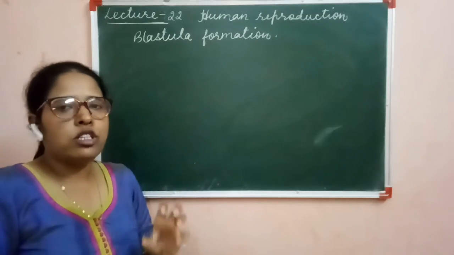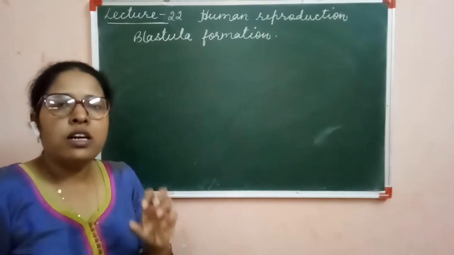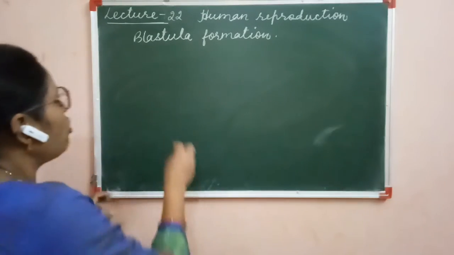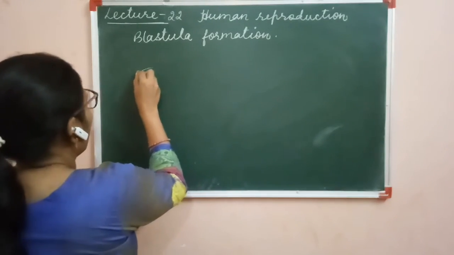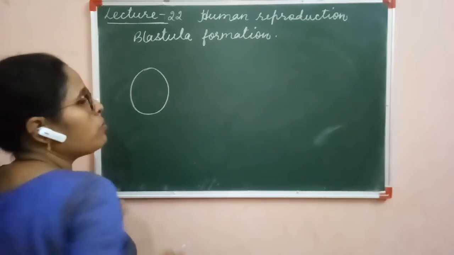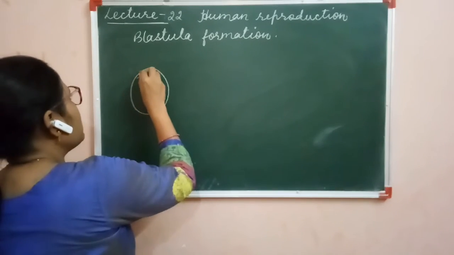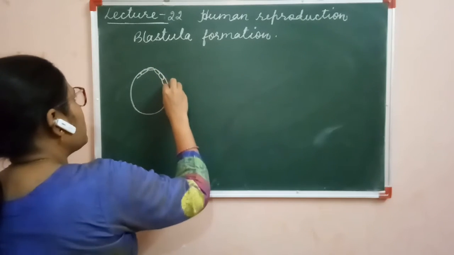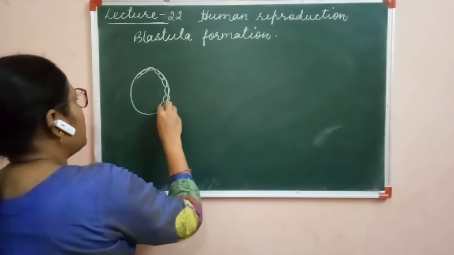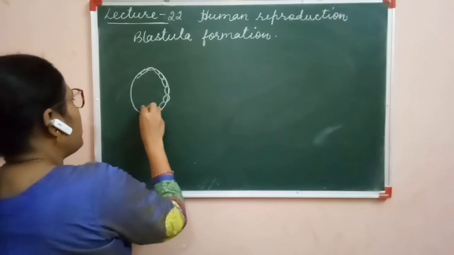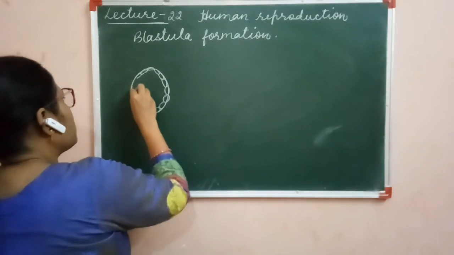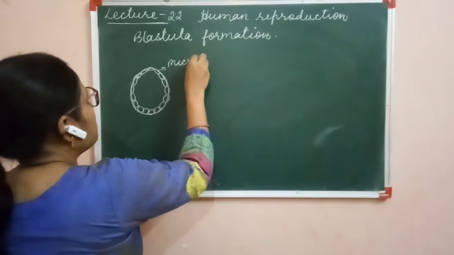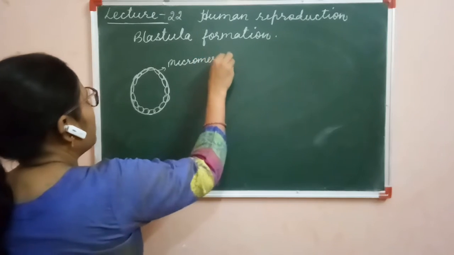It is also a 16 or 32 celled stage, but only the rearrangement is going to take place in the morula. This is the morula. The outer cells are smaller cells, and these are called micromeres.